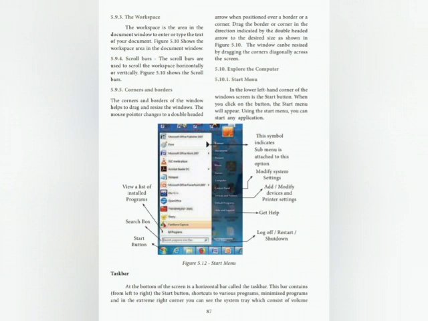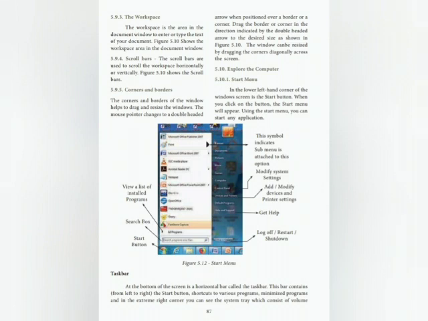The workspace. The workspace is the area in the document window to enter or type the text. Scroll bars. The scroll bars are used to scroll the workspace horizontally or vertically. Corners and borders. The corners and borders of the windows help to drag and resize the window. The mouse pointer changes to a double-headed arrow when positioned over the border or a corner. Drag the border or corner in the directions indicated by the double-headed arrow to the desired size.